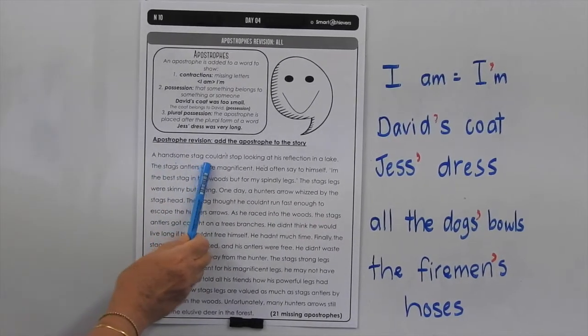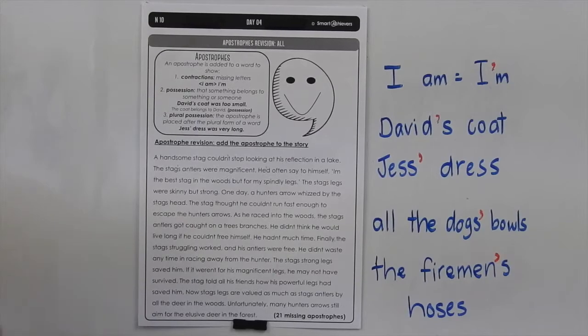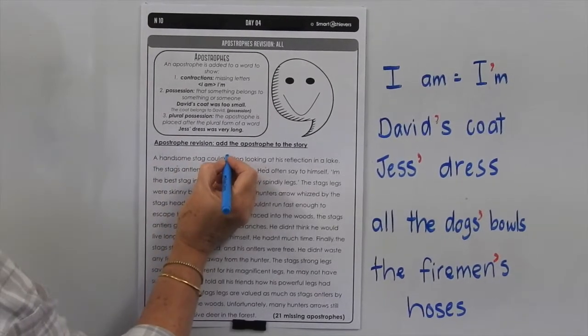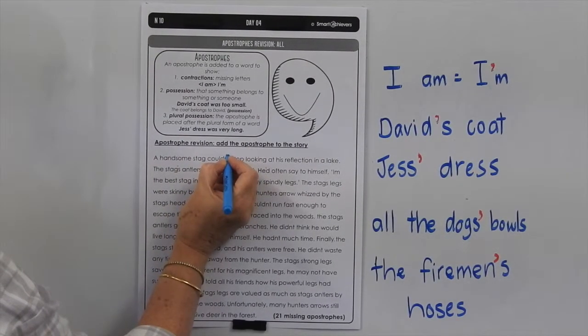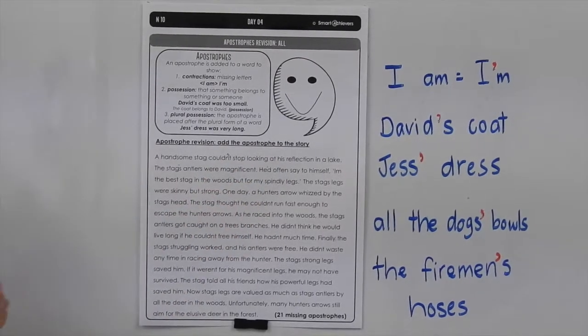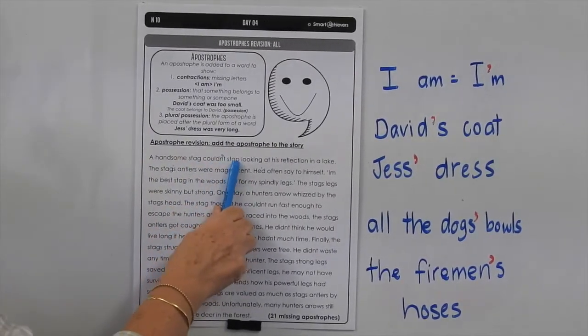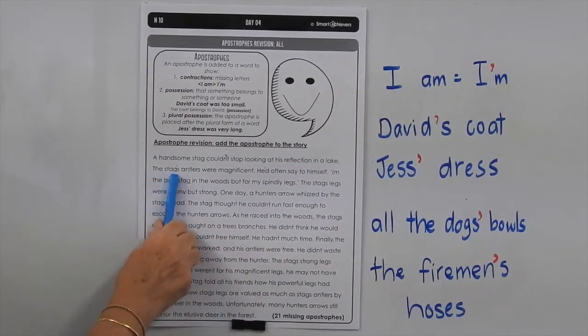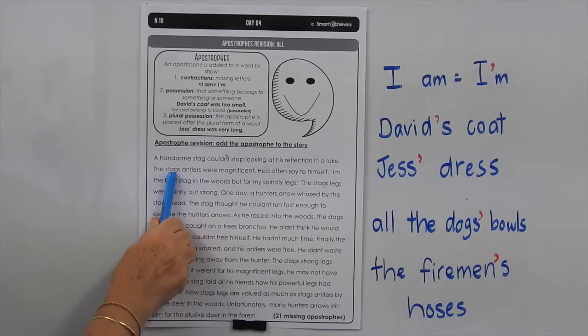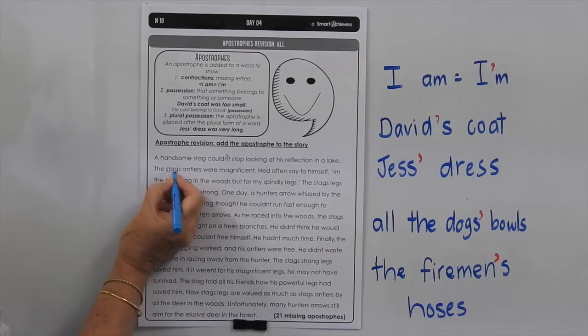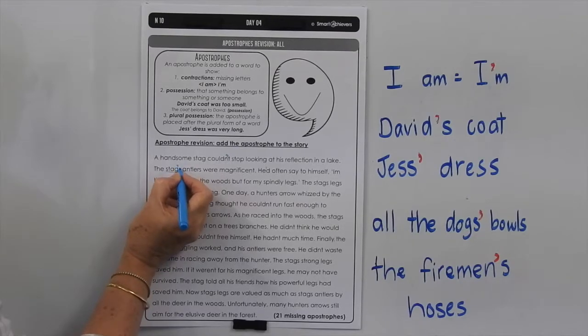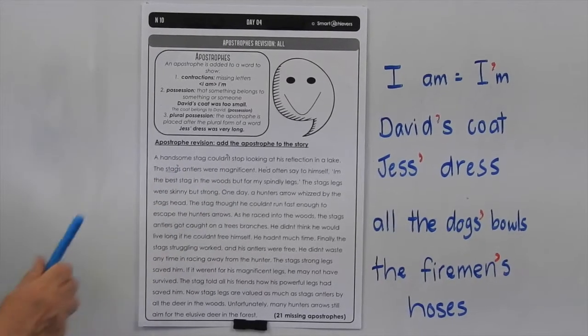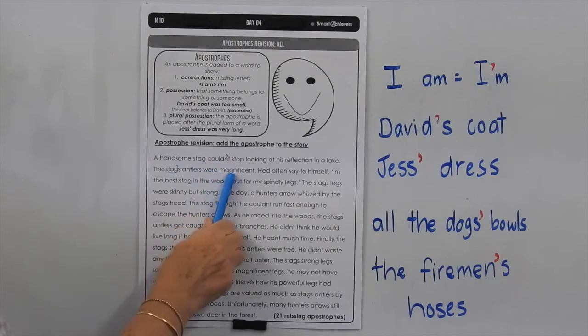A handsome stag couldn't, now I know couldn't is short for could not, so it should have an apostrophe where we've taken out the O, so I'm going to put that in there. A handsome stag couldn't stop looking at his reflection in a lake. The stag's antlers, now it's only one stag, so the base word will be stag, so the apostrophe must go at the end of the base word, so it's going before the S. The stag's antlers were magnificent.